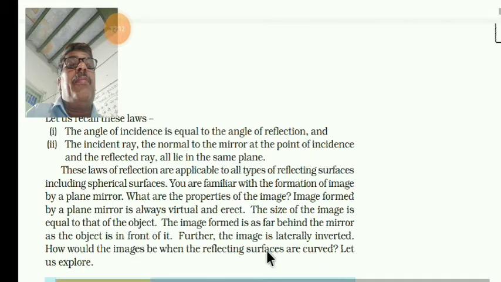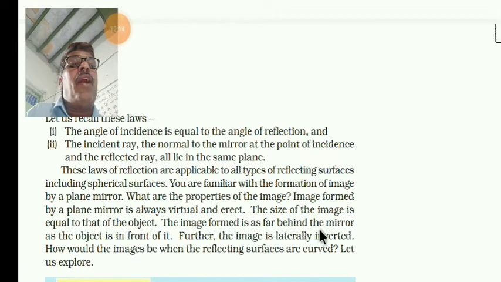Then the image is formed as far behind the mirror as the object is in front of it. So the distance of the object also, how much distance you have placed in front of the mirror, the same distance will be on the back side of the mirror. Further, the image is laterally inverted.